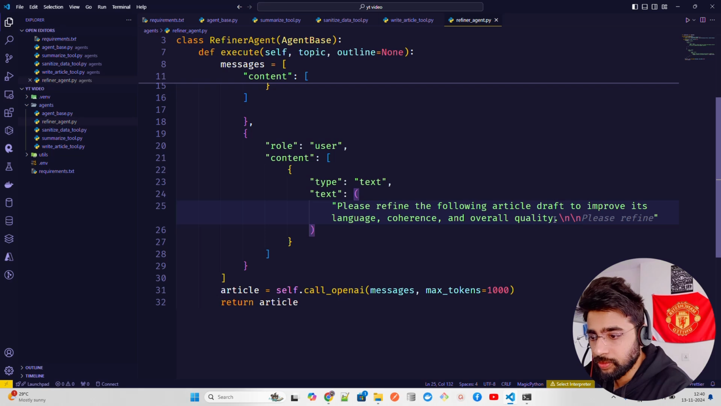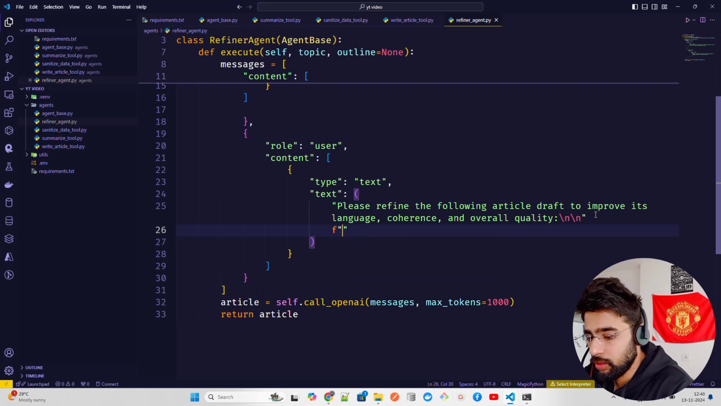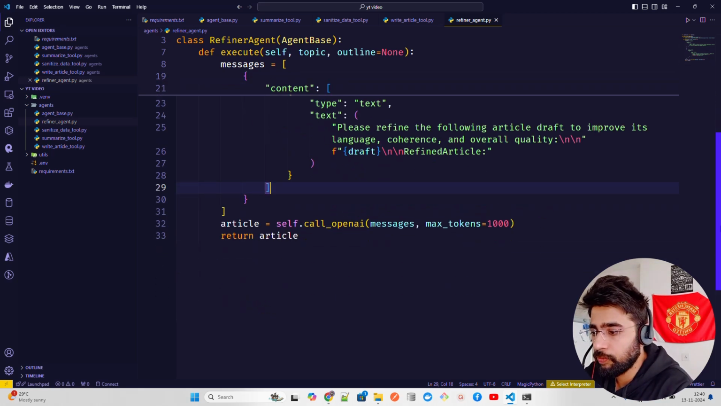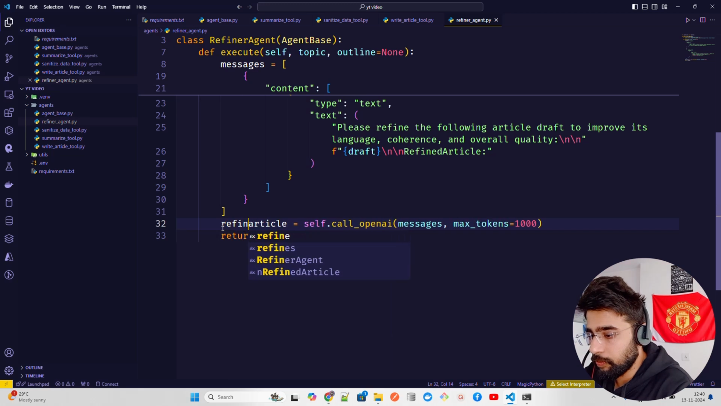Now here, and you can just pass that here. Okay. F, and I'm gonna have draft. So this is you are passing the draft because you have to pass the draft. So let's pass the draft. And once you pass the draft, you can now have refined article. Refined article, and then you can just publish it. Now let's change this to refined article.